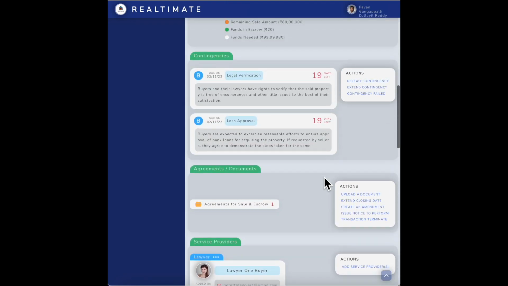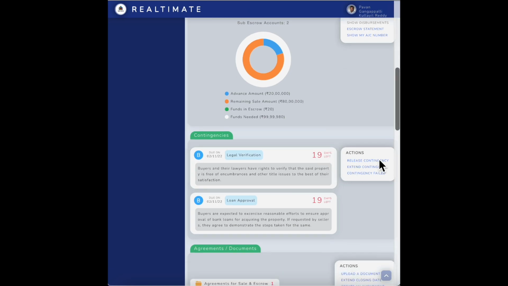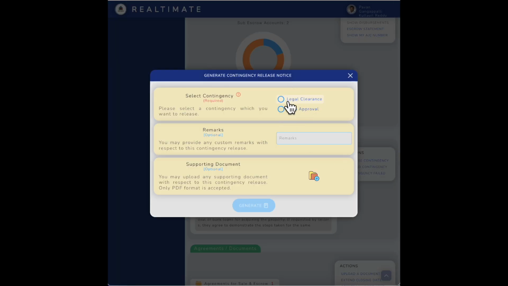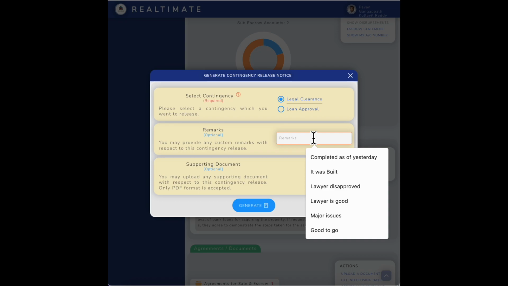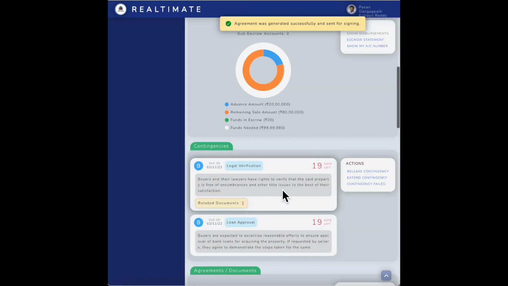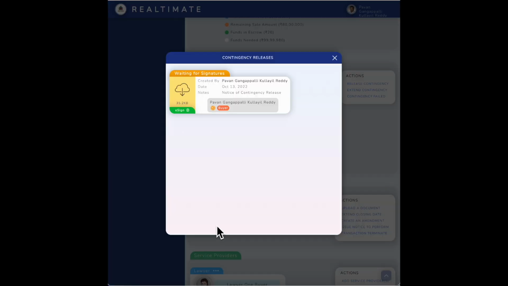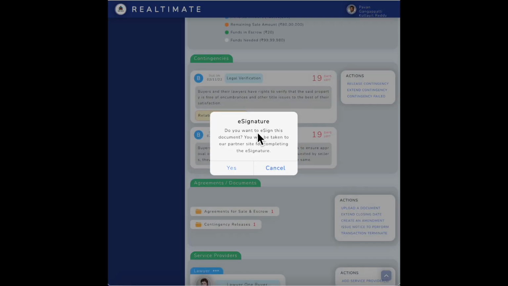So now that you know all the kinds of possibilities, let's do the most simple thing here, to release the contingency. Now let's say I'm going to release the legal clearance contingency. Everything is good. So then I'm not going to attach a supporting document, but I feel comfortable that my lawyer is good at it. So I'm going to say agreement generated successfully. So now what has happened is a contingency release agreement has been generated, and it's just like how I signed the agreement for sale.